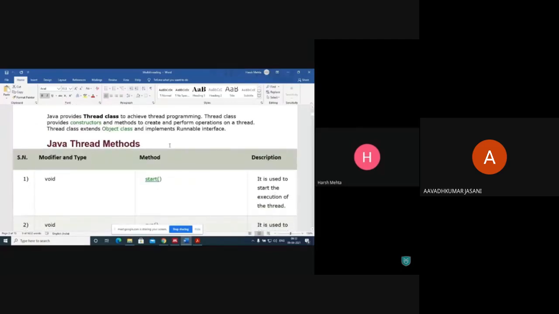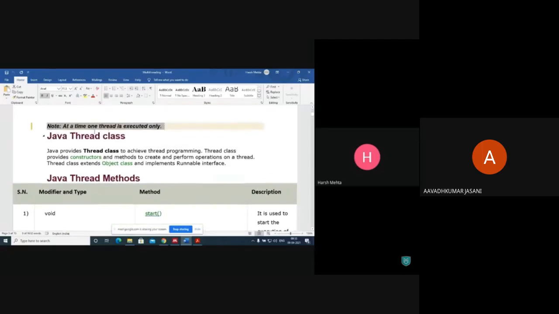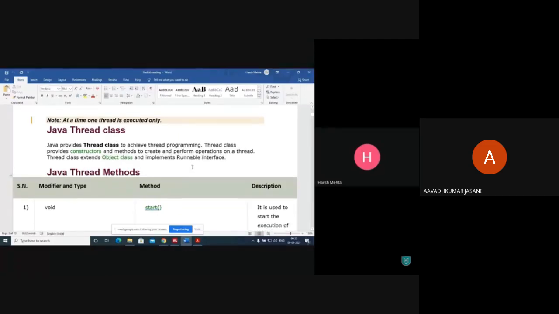So, the Java Thread class. Actually, this is the main class. Java provides the Thread class to achieve thread programming. The Thread class provides constructors and methods to create and perform operations on a thread. The Thread class extends the Object class and implements the Runnable interface.